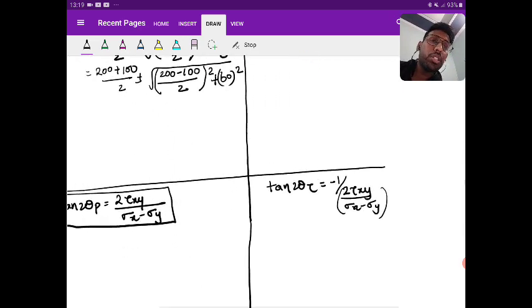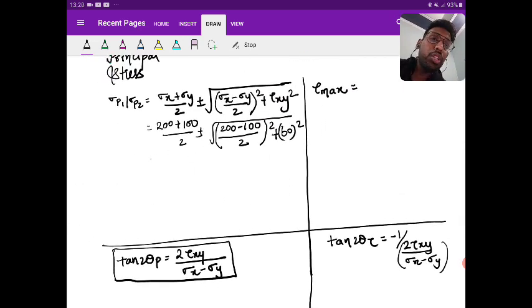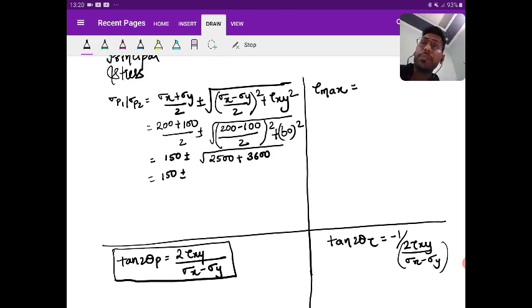Okay, so this you got. So what we can write here: 200 plus 100 by 2, that is 300 by 2, which is nothing but 150, plus minus root over (200 minus 100 by 2, that is 50) whole square, that is 2500. Yes or no? 50 whole square is nothing but 2500 and 60 whole square is nothing but 3600.